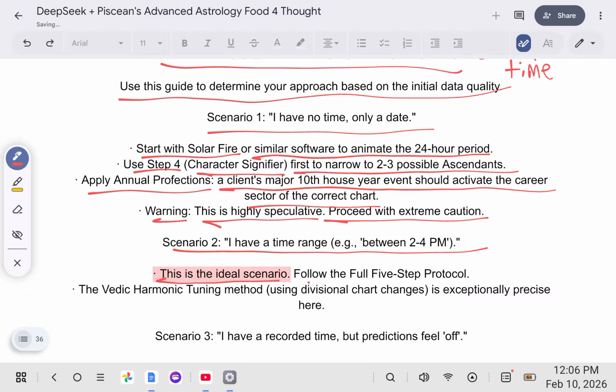This is the ideal scenario. Follow the full 5-step protocol. The Vedic harmonic tuning method using divisional chart changes is exceptionally precise here.